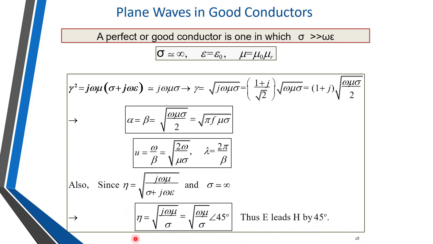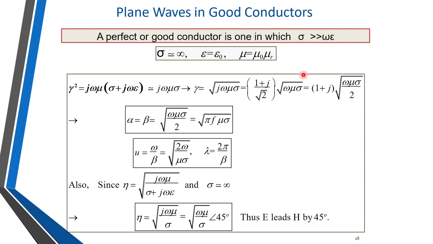Okay, so this is the value of intrinsic impedance for a good conductor, and these are the values of alpha and beta, and the value of v. Depending upon these equations we can solve a few examples, but while solving an example, first we have to determine whether the material is a good conductor or a good dielectric using this ratio.